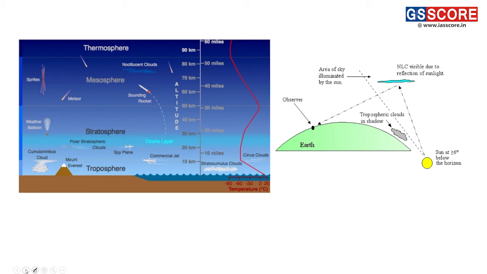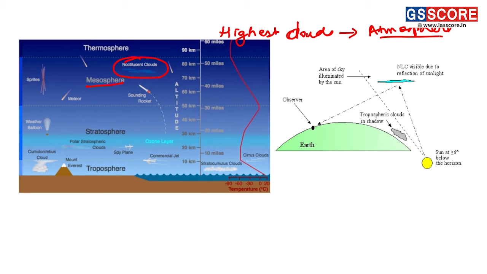Basically, electric blue clouds are nothing but the noctilucent clouds, which are present in the mesosphere. They are the highest clouds in the Earth's atmosphere, ranging almost from 70 kilometers to 80 kilometers on the altitude scale. These clouds, that is noctilucent clouds,